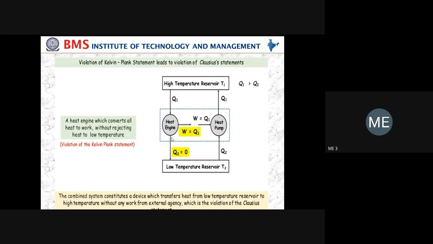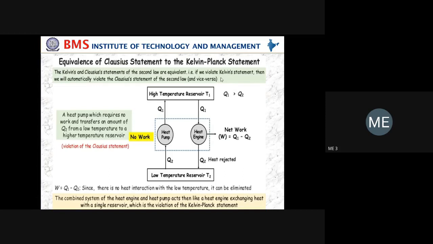It means there is no heat rejected at all. You see the highlighted point. This highlighted point means only Q1 is there, and it produces the net amount of work without heat rejection. So these are the two important things. In the previous case, you have to show no work.